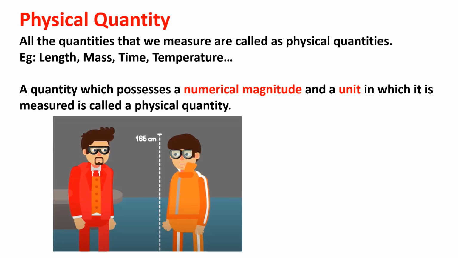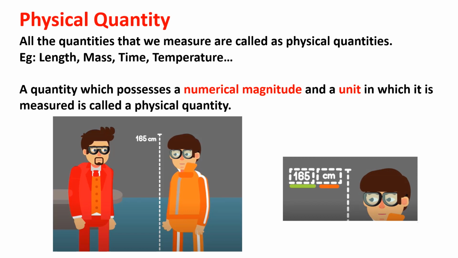For example, if you are measuring your height, if it is 165 centimeter, then 165 is the magnitude and centimeter is the unit. Clear children? So physical quantities means all the quantities that we measure.